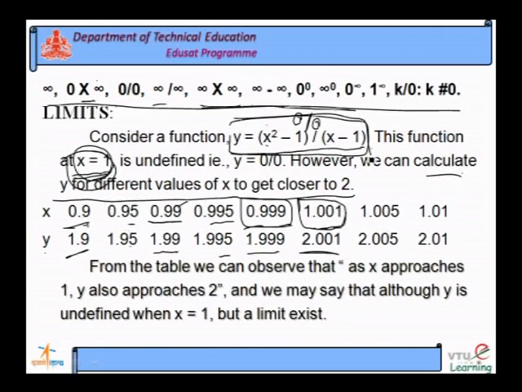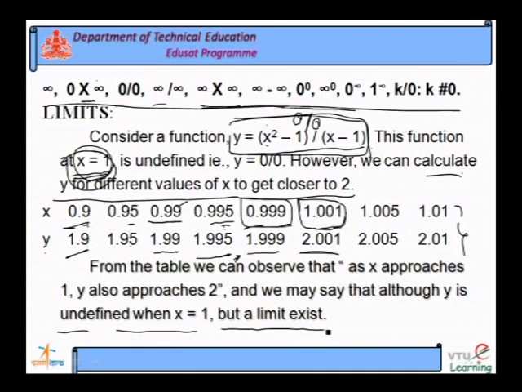You observe the table. As we are increasing the x values, y also increases. As x approaches 1, y approaches 2. That is the meaning of a limit. X approaches 1, y approaches 2, and we may say that although y is undefined when x is equal to 1, there is a limit that exists.